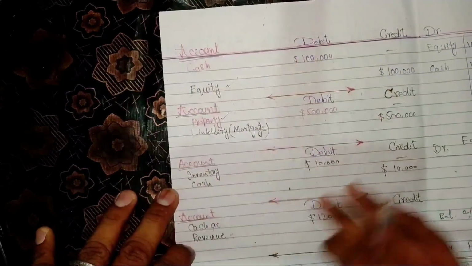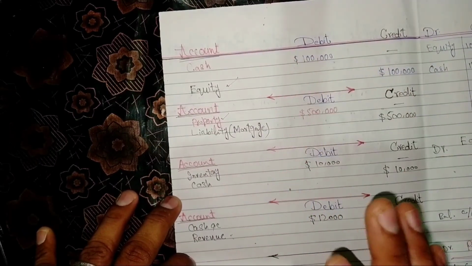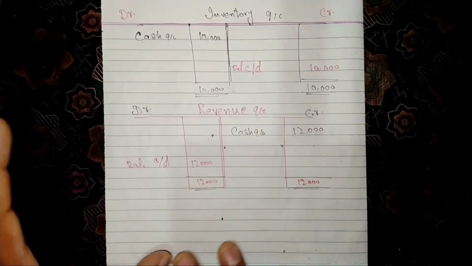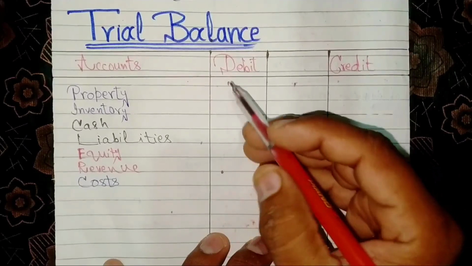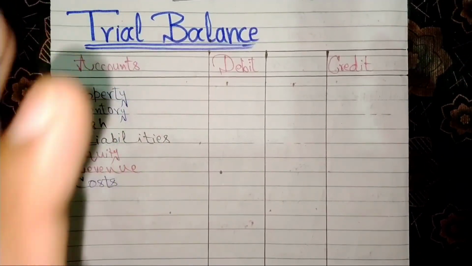Journal entries of all accounts and the ledger accounts have been completed here. The next step is trial balance. This is the trick, and please see and listen with attention.